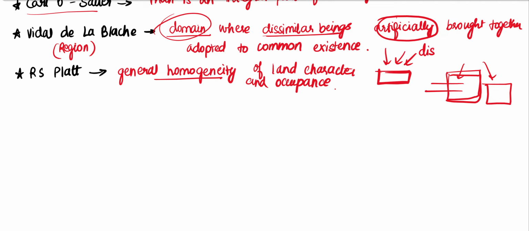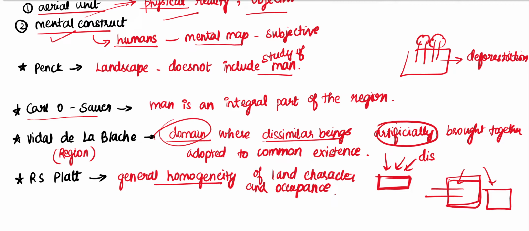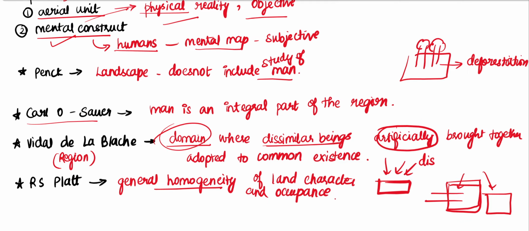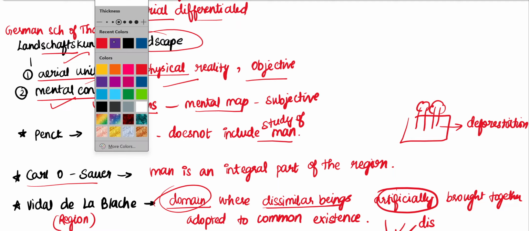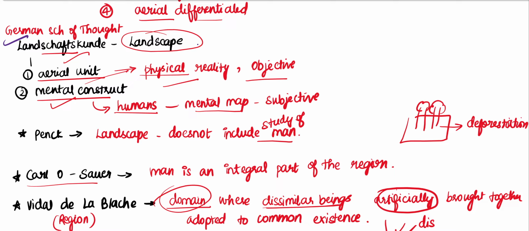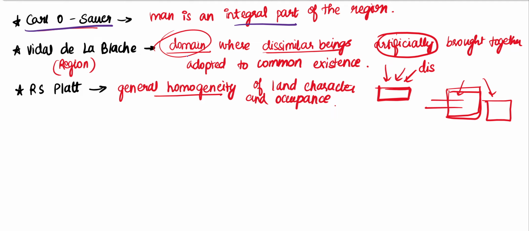So we need to remember what these four geographers have commented on regarding the region, and we should also know the term landschaft or landschaftskunde, right? Landschaftskunde means a landscape has an areal unit and it also has a mental construct. Pink says that landscape does not include the study of man, whereas Carl Sauer says that man is an integral part of a region.